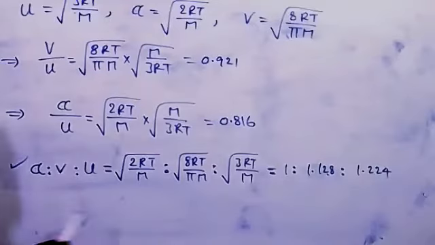See these three values. Which one is the higher speed? Here three different types of velocities are given: alpha, v, and u. Which one is bigger, or which one is the high velocity? RMS velocity, right? Molecules possessing RMS velocity have the higher speed, and I will draw that graph also.